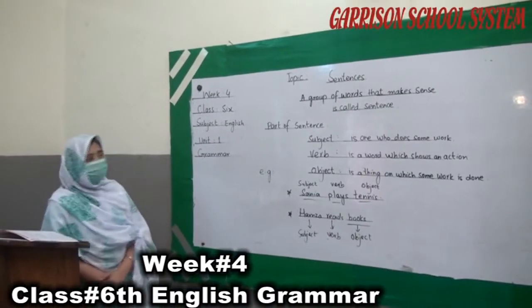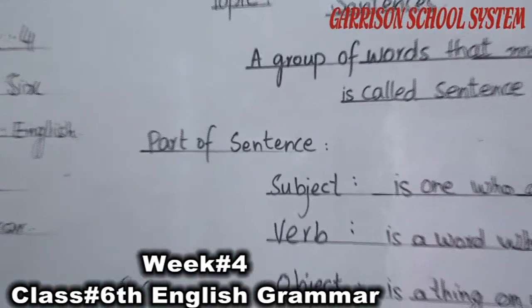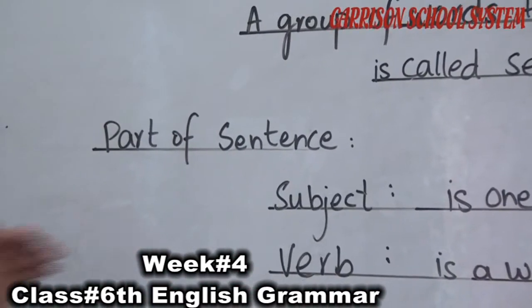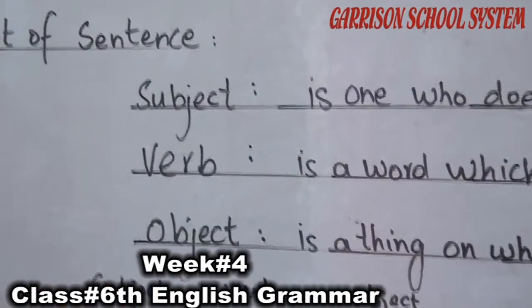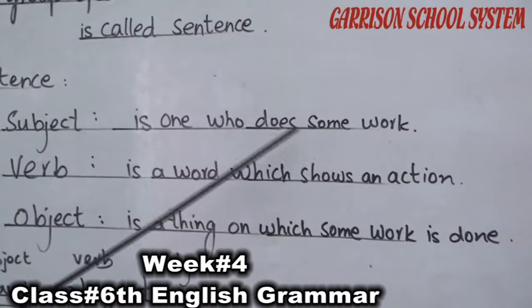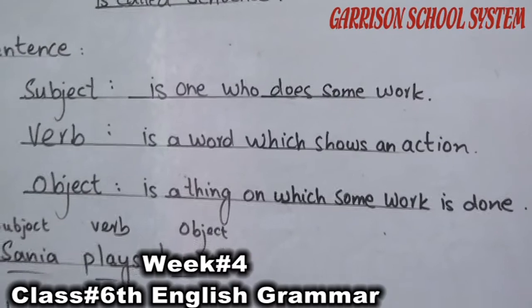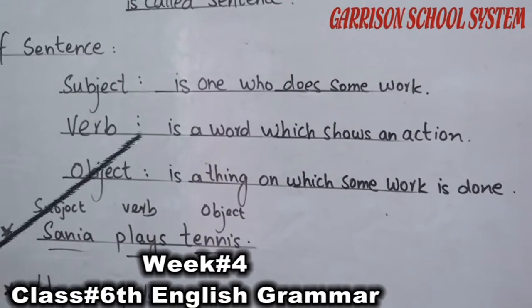So students, we are going to discuss the parts of a sentence. What are the main parts of the sentence? The parts of a sentence are subject, verb and object. A subject is the one who does some work. For example, you drink milk. So you is the subject, drink is verb and milk is object.